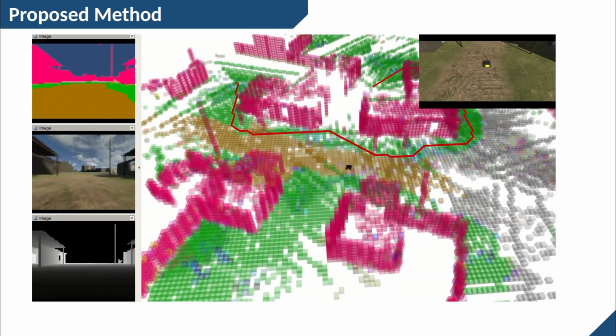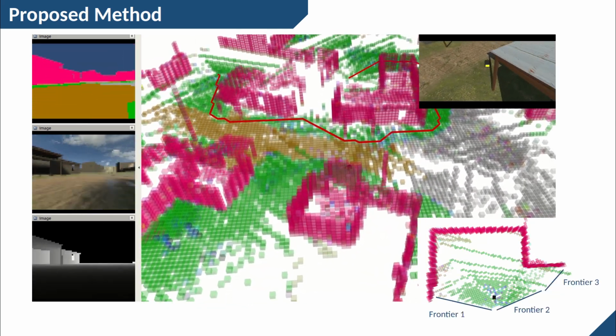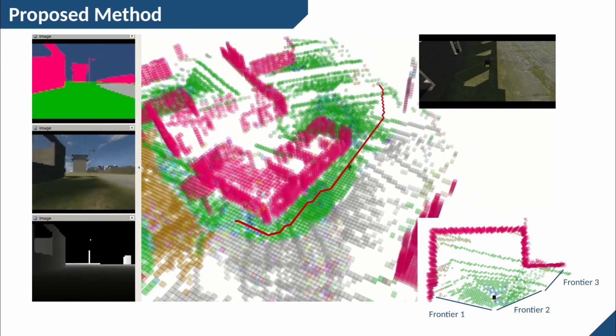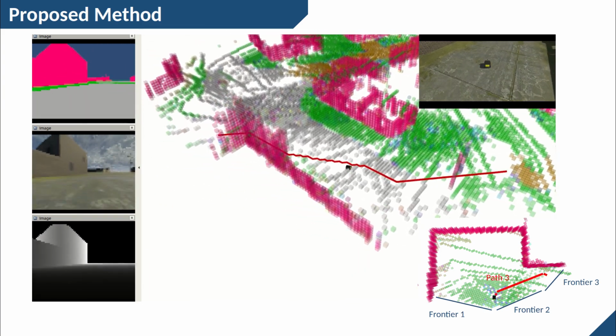During each planning step, the robot computes the boundary between the known and unexplored regions of the current map estimate. We call these boundaries frontiers. A candidate robot trajectory is defined as the shortest path between the robot's current location and the frontier.